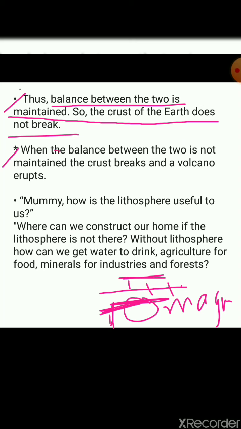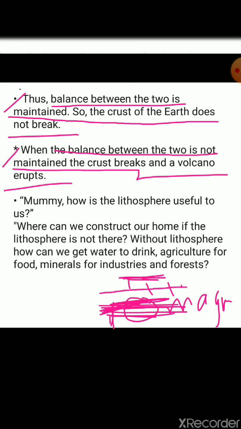Next, when the balance between the two is not maintained, the crust breaks and a volcano erupts. If more heat or more pressure is seen, and the exterior part cannot maintain the balance, it breaks. When the interior and exterior parts are both strong and equal, it does not break. But if more pressure is created in the interior part of the earth, the exterior part breaks out, and what can you see? That is volcanic eruption.